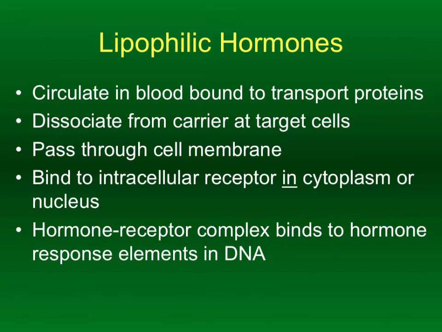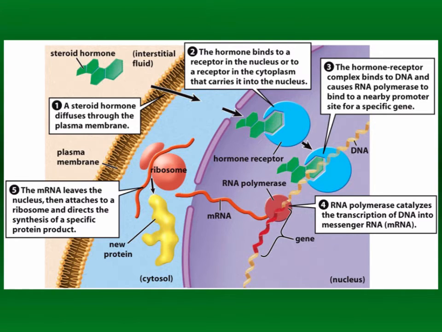And at that point in time, there's going to be an effect on gene expression, which is something we haven't talked about in this class a lot. But what the effect basically is here is that once the hormone has its intended effect on the cell, that cell is going to start expressing certain aspects of its DNA. It's going to start manufacturing proteins. It's going to start making things which will then allow it to respond to whatever stimulus initiated the hormone to be released in the first place. So it's all about gene expression, right? DNA being turned into RNA, RNA being turned into protein. This is all affected by the presence of lipophilic hormones at the receptors inside the cytoplasm or inside the nucleus. So this is kind of the effect here for a hydrophobic / lipophilic hormone.